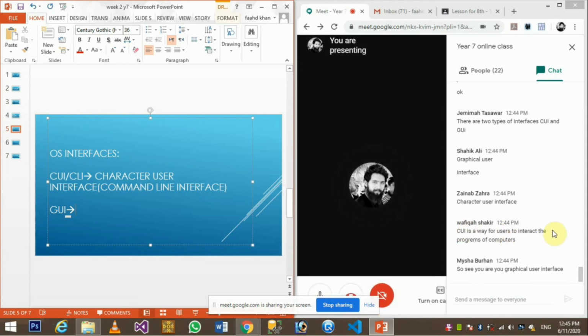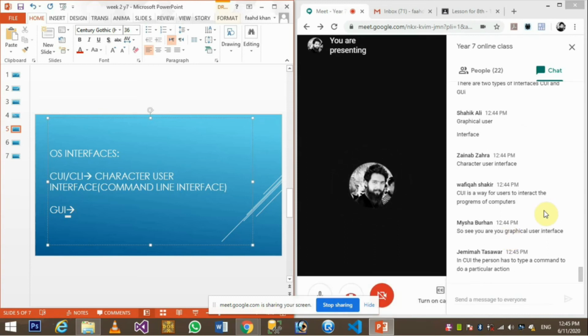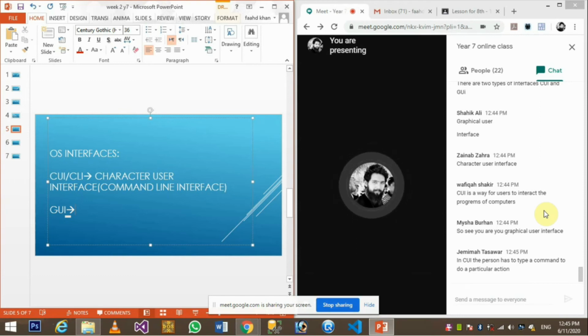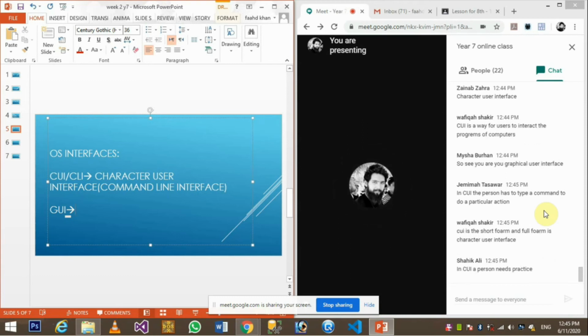Okay, so character user interface, right? CUI is the way for users to interact with the programs of the computer. The person has to type the commands to do a particular action. Very good, Jemima. So you are using a graphical user interface, right, Maisha? That's the graphical user interface that we are using. A person needs practice. Okay, Shahik, where's the short form and full form? It is character user interface. All right, you all have added everything to it.